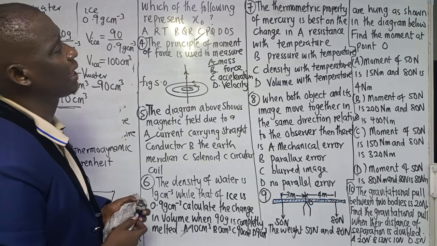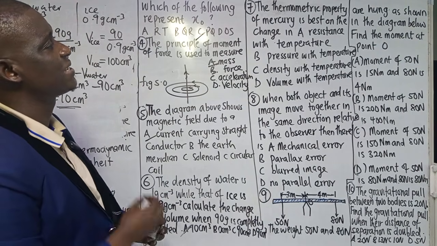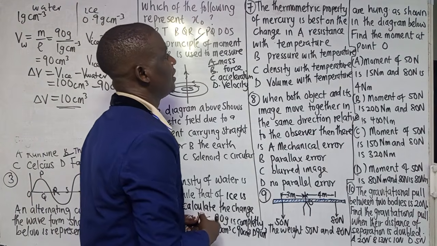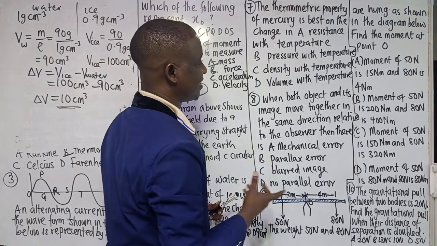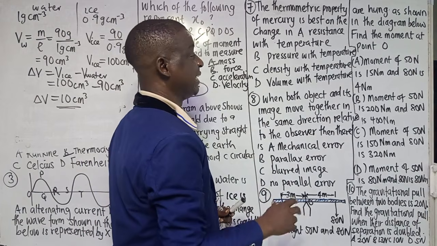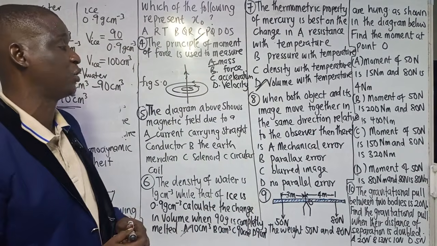Now they say the thermometric property of mercury is based on the change in dash. A, resistance with temperature, that is resistance thermometer. Pressure with temperature, no, that should be a constant gas thermometer. The answer to that question is D, which is volume with temperature.